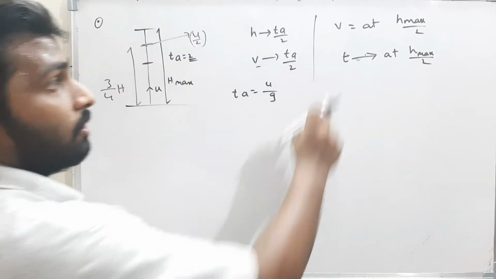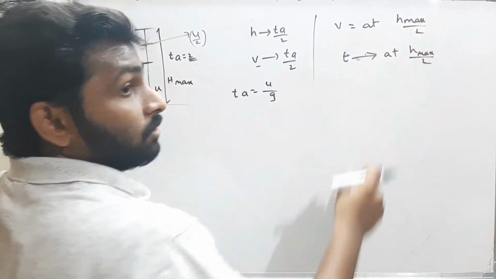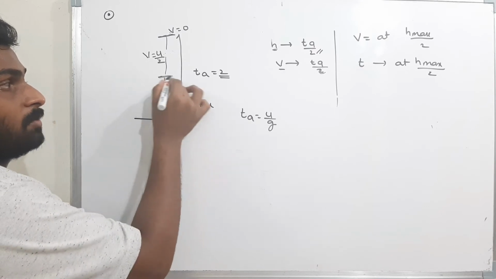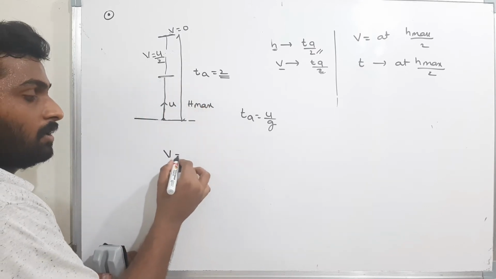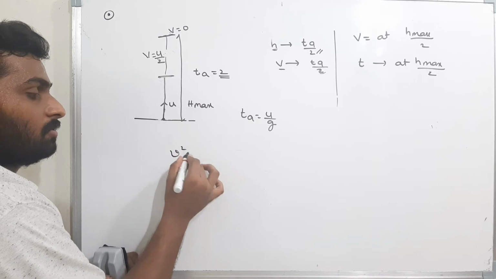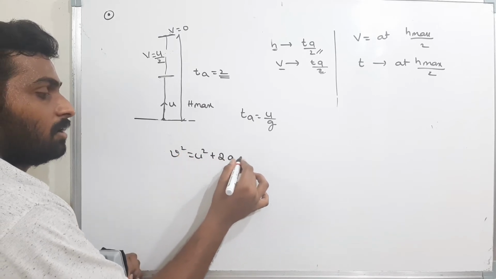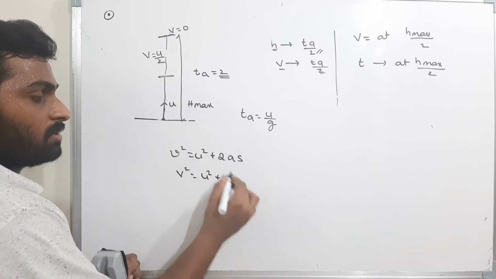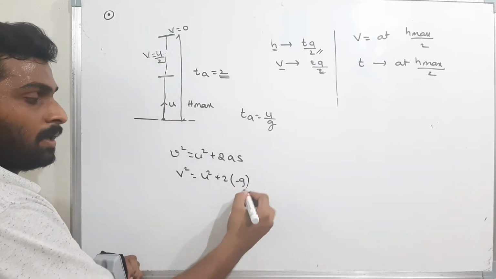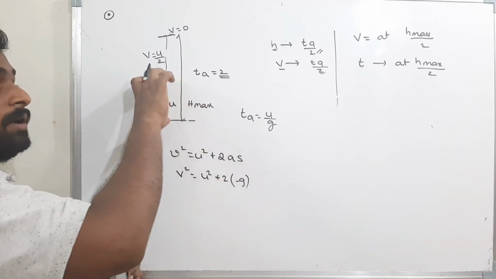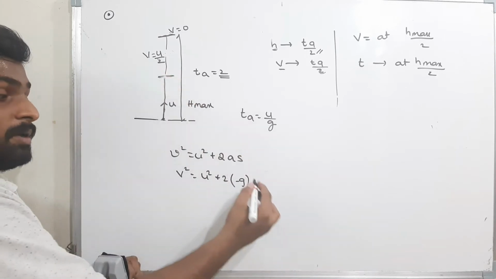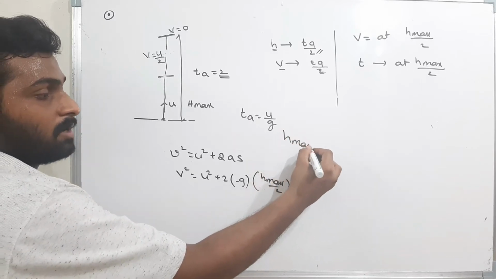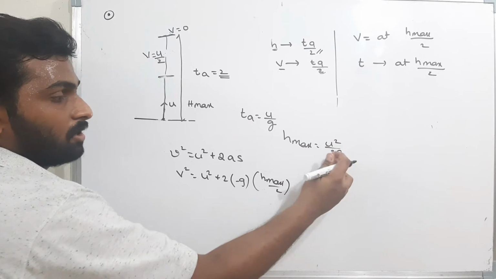Okay, next we will see the velocity at h max by 2, that means half of the maximum height. What is the velocity of the body at h max by 2, that means at this point? We will find it. v square is equal to u square plus 2as. Final velocity v, initial velocity u, u square plus 2 into the acceleration. The body is moving up, so minus g into s. s is h max by 2. What is h max? h max is u square by 2g.